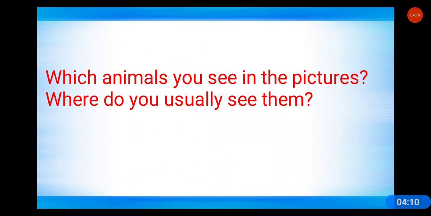Now tell me, which animals do you see in the pictures? Where do you usually see them? I have already explained before you answer this question. If you know that, please answer in the comment section. Pause the video or answer in the comment section, right?